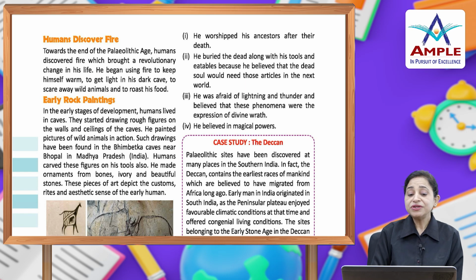Humans carved these figures in his tools also. He made ornaments from bones, ivory and beautiful stones. These pieces of art depict the customs, rites and aesthetic sense of the early human. You can see these pictures which were created by early humans.